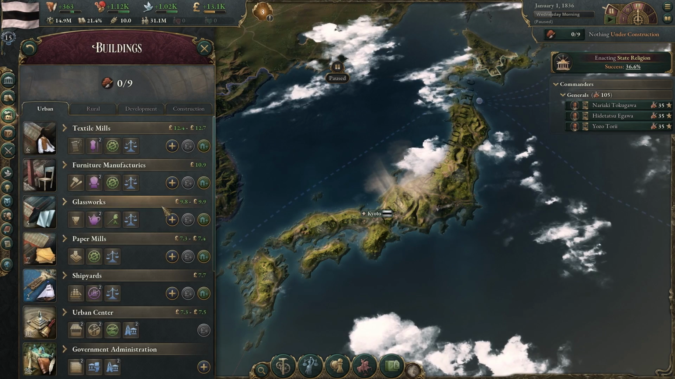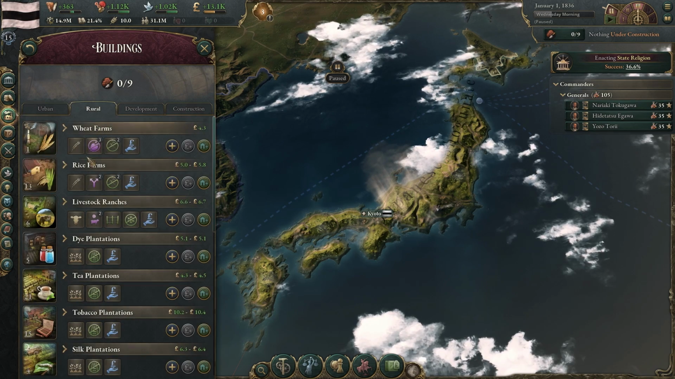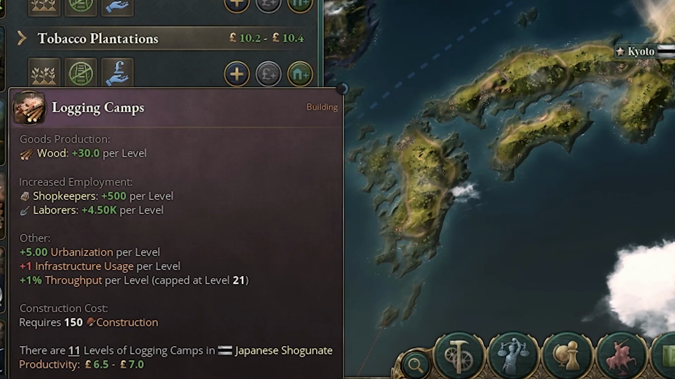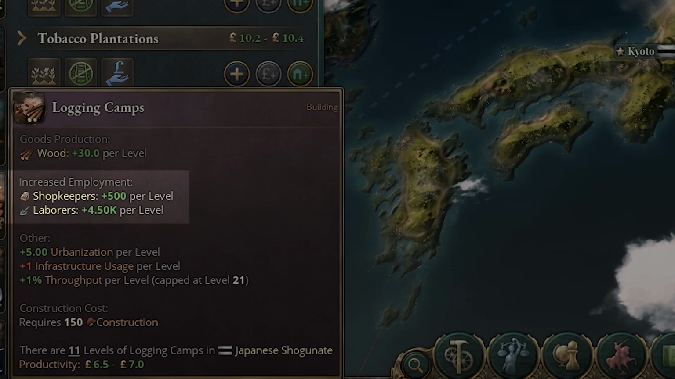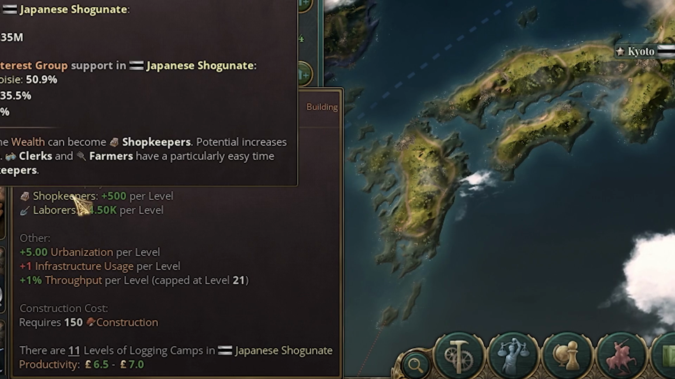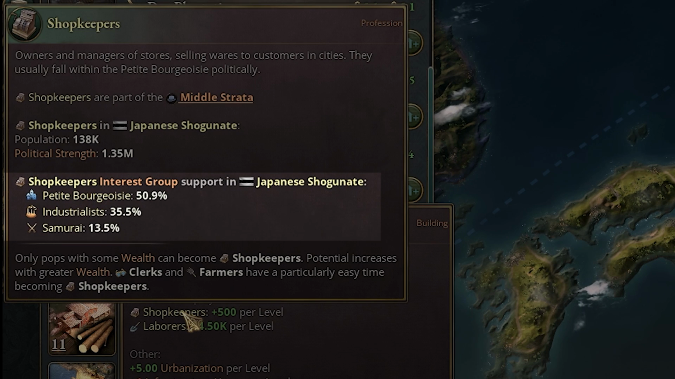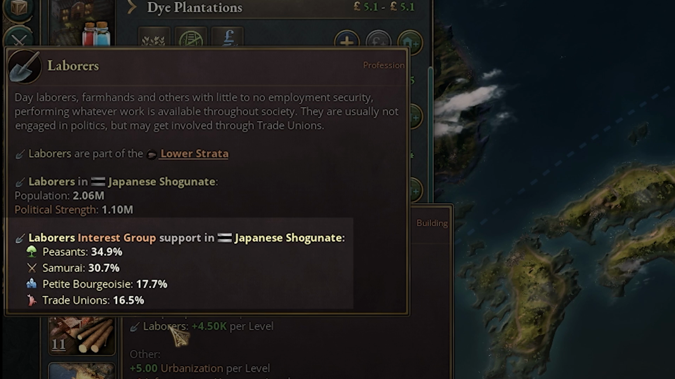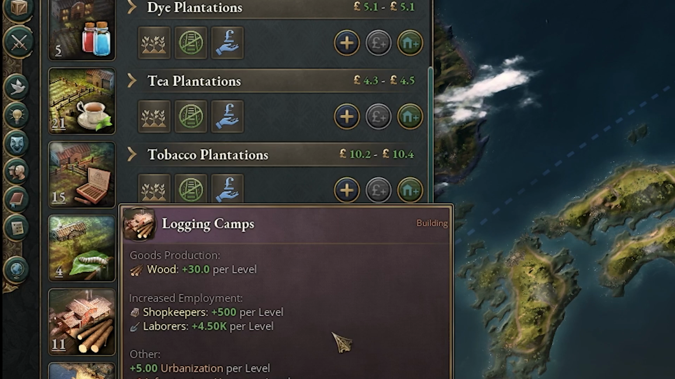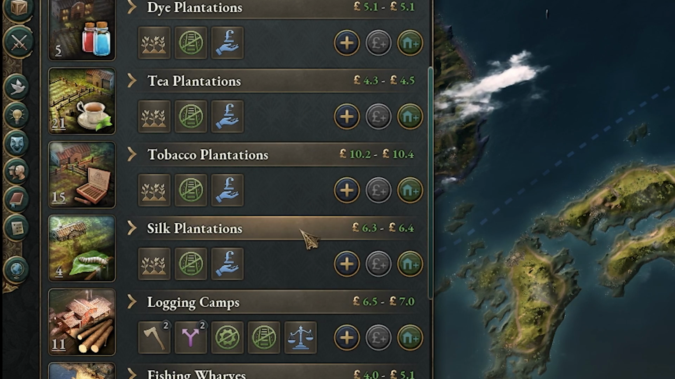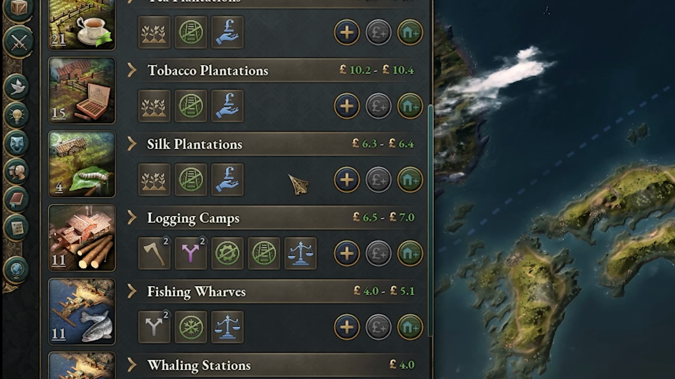So if we go here, we take a look at actually the logging camps. We can see here we're going to get 500 shopkeepers, 4,500 laborers. Not necessarily the ones that we want. However, they're going to go into interest groups that aren't going to hurt us. So they could go to the petite bourgeoisie or the industrialists and a little bit into the samurai. And the laborers can go into the peasants, which isn't necessarily bad. The samurai, petite bourgeoisie, as long as it's not going into our leading interest group, I think we could work with that. So I think we're going to really focus on logging as our first building for our industry.